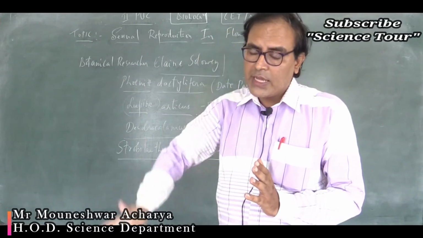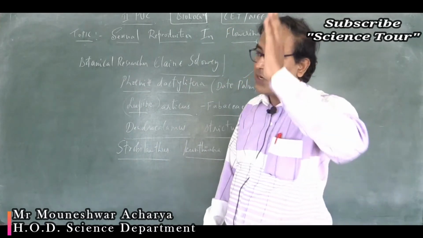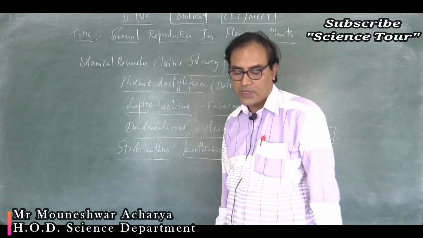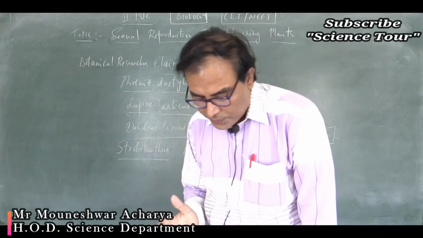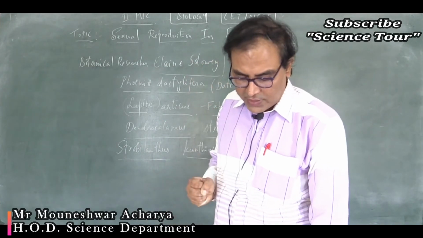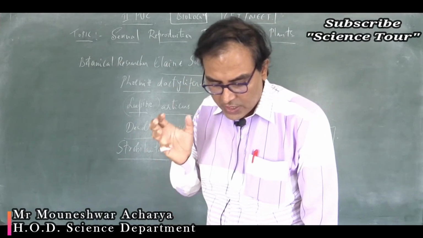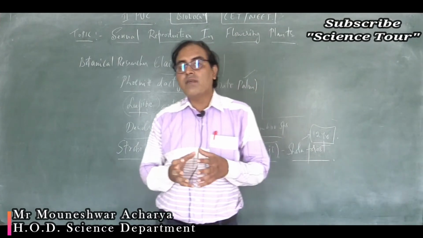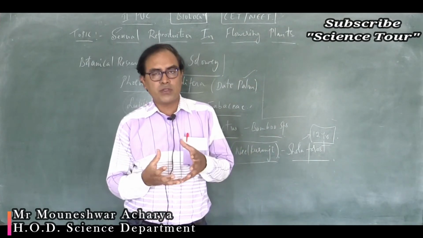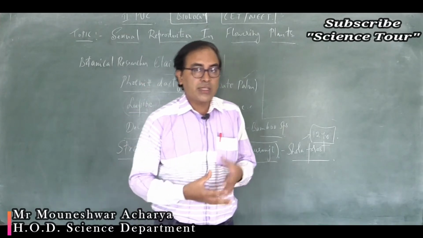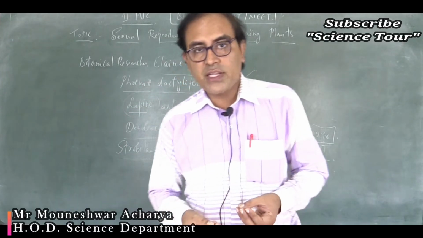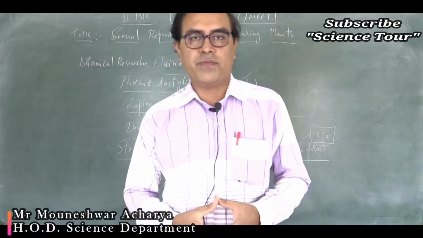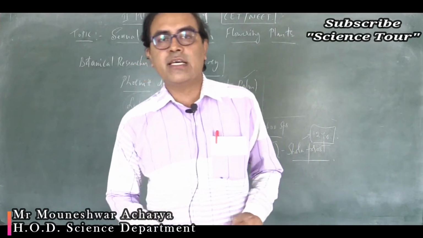Geitonogamy is found in unisexual flowers present on the same plant. That is also not a right option. Moving to option 4, cleistogamous flowers always exhibit autogamy. Definitely, this is the right answer. The flowers which do not open at all are the cleistogamous flowers, always bisexual and they undergo self-pollination called autogamy. So option D is the right option.